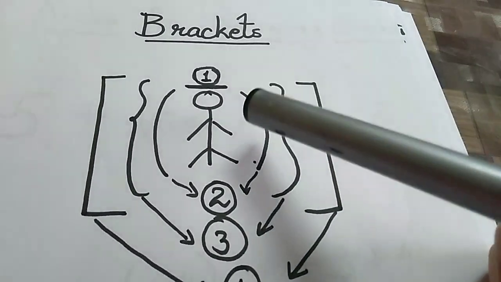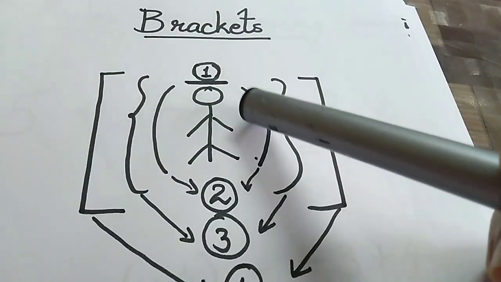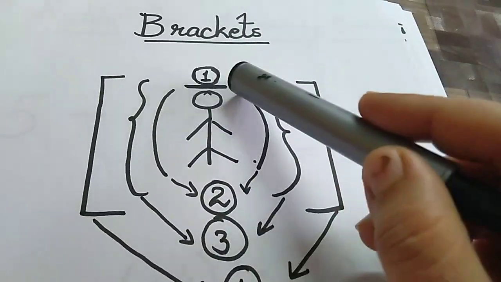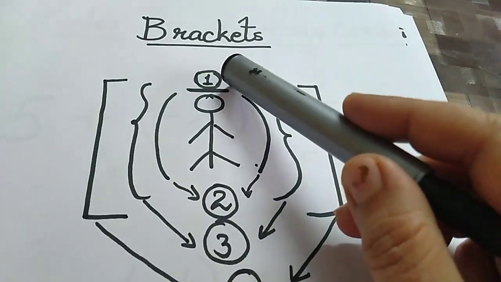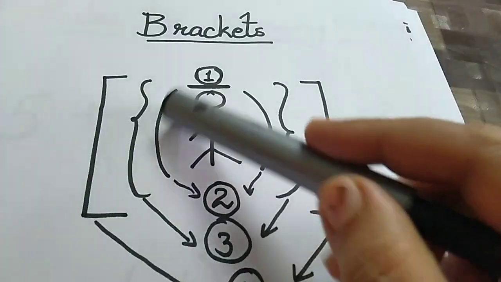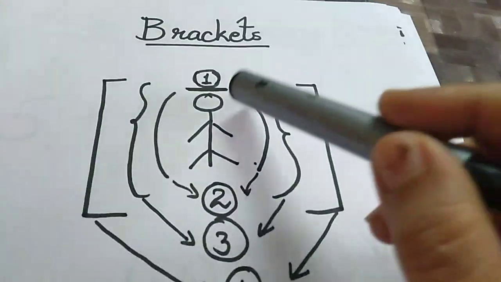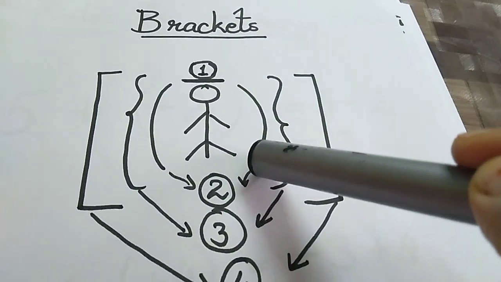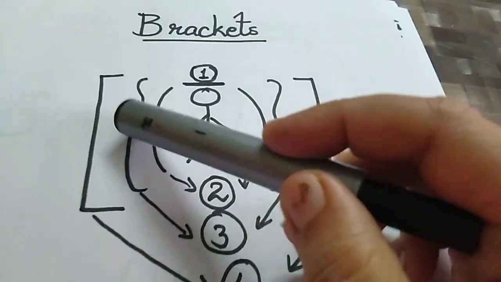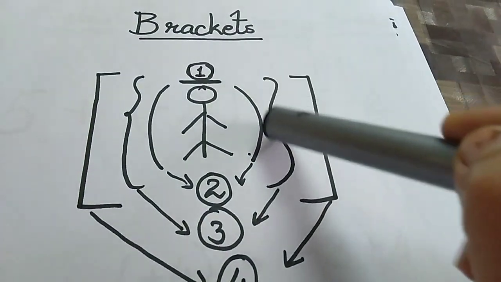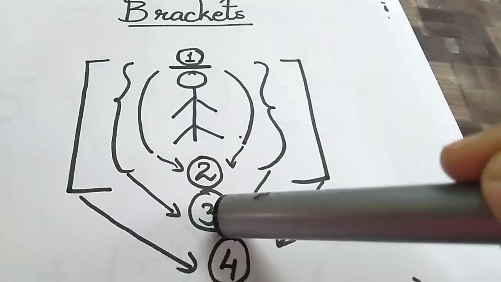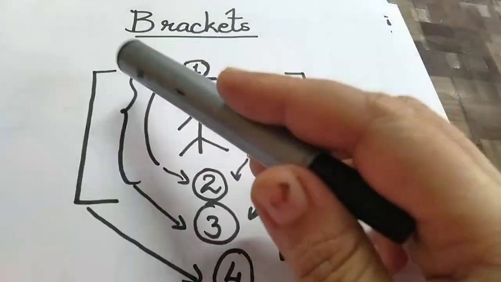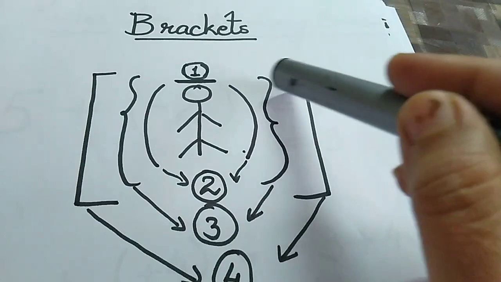Now brackets are like doors. The first type of bracket is the bar bracket. Second is the simple bracket, or parenthesis, which is another door. The third type is the curly bracket, and the fourth is the square bracket.